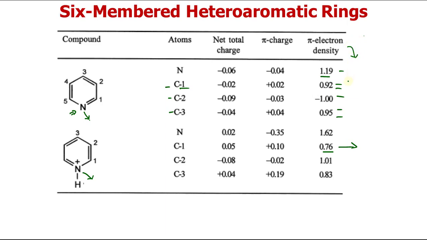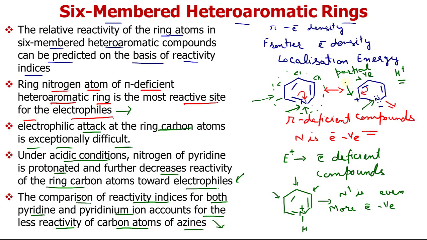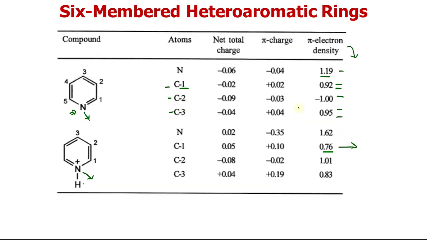So by studying reactivity indices, we can correlate our observation of these resonating structures as well. So with the help of both these phenomena, we can say that in 6-membered heterocyclic rings, the electrophile will prefer to add on the heteroatom, because it is the region of highest electron density. Now let us see the various preferable positions.